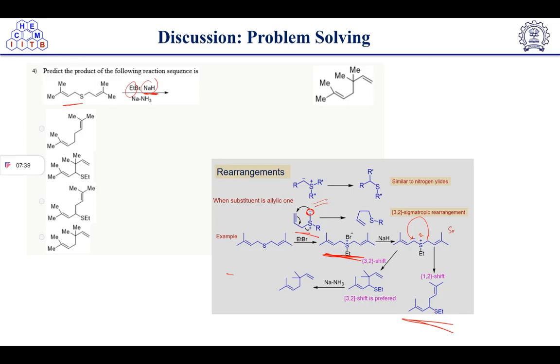How? We'll see here, right? So here we have 1, 2, 3, we have given numbering, and here 1, 2.